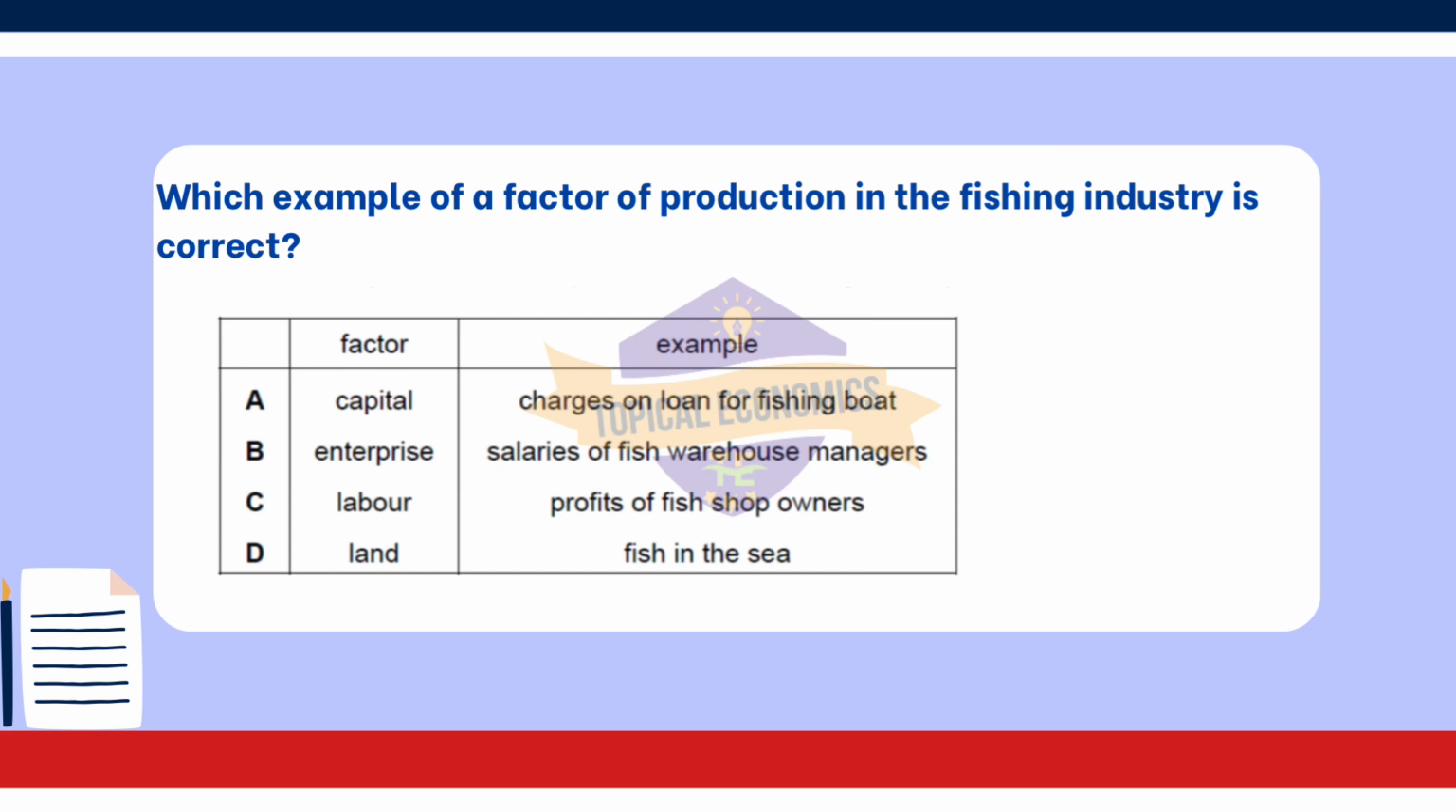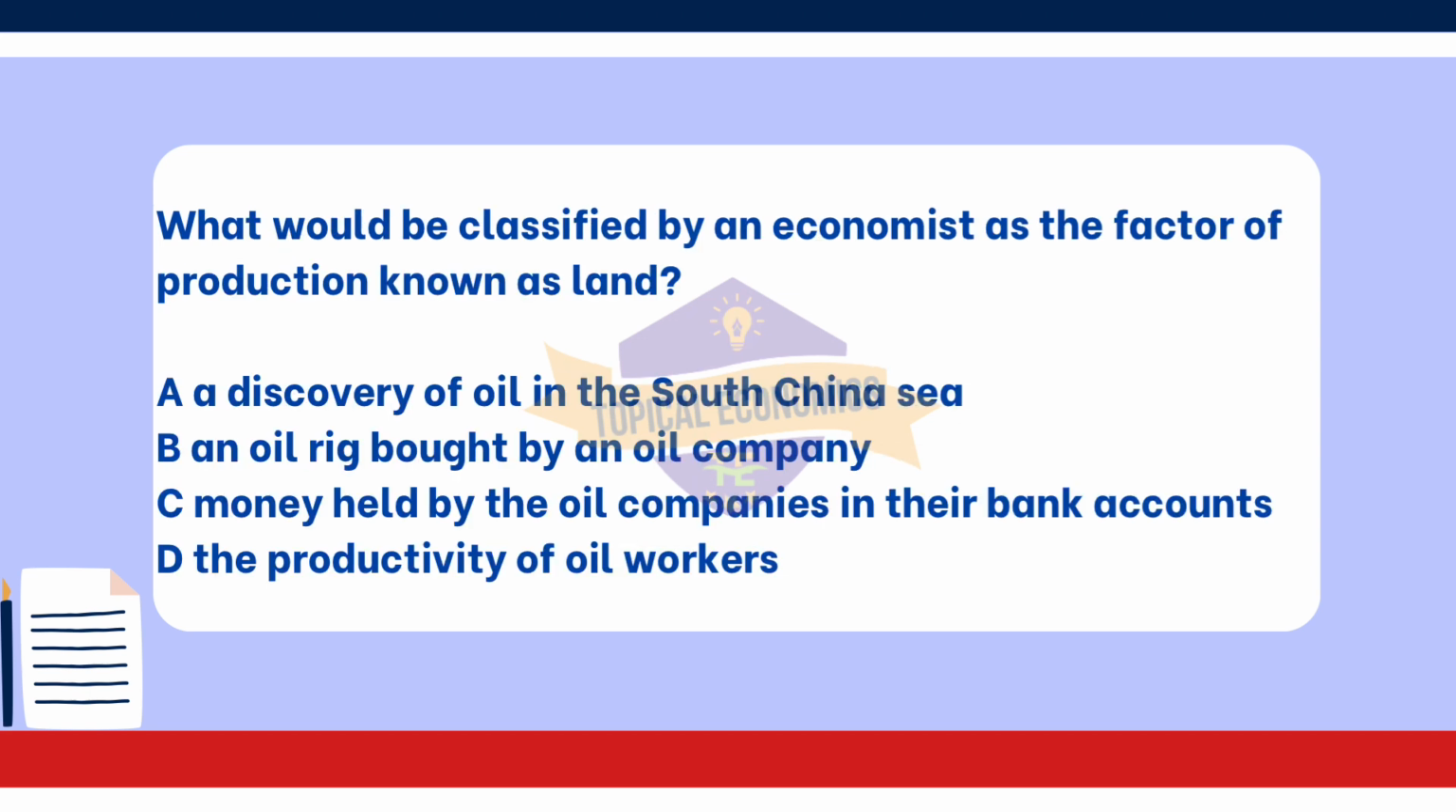Proceeding with question 22. What would be classified by an economist as the factor of production known as land? A, a discovery of oil in the South China Sea. B, an oil rig bought by an oil company. C, money held by the oil companies in their bank accounts. D, the productivity of oil workers. This question is from year 2018 May-June version 1 paper. The correct answer for this question is option A, a discovery of oil in the South China Sea.